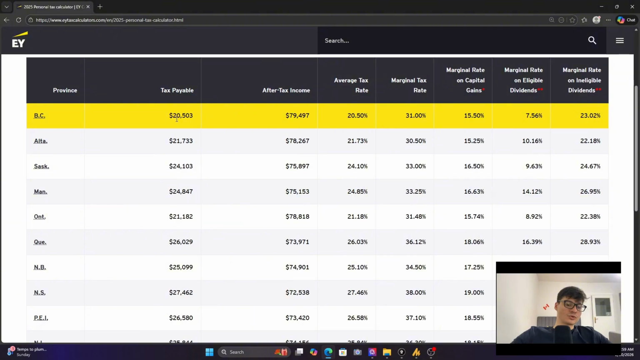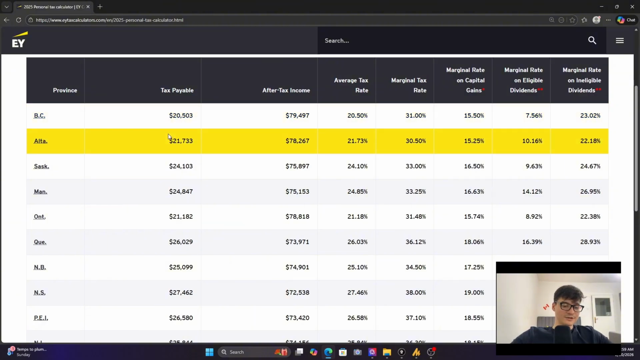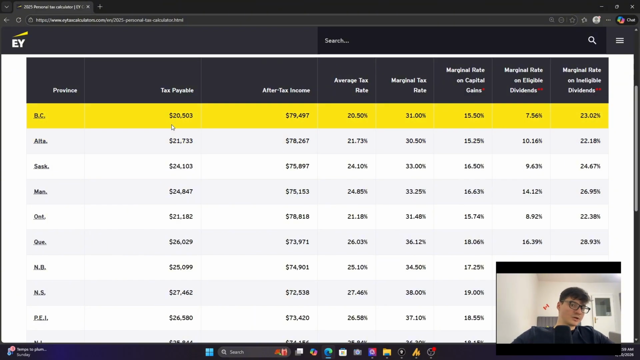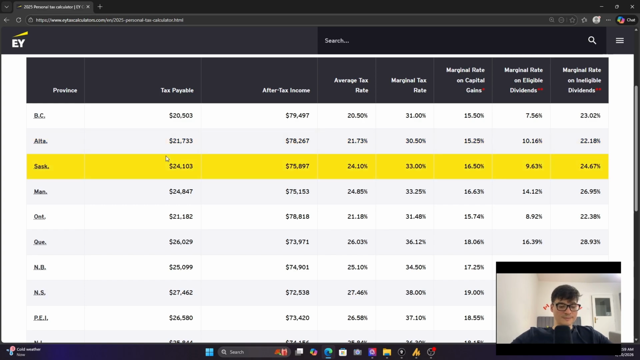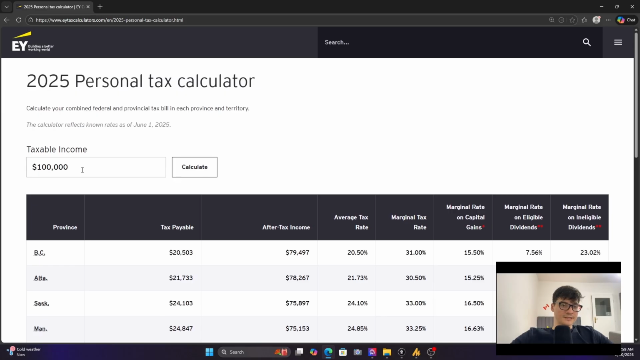So you can see your total taxes for 100,000 would be about 20,503. So quite a bit more than when you have 75,000. So your after-tax income is 79,500, around there, 20.5% average tax rate, and your marginal tax rate at 31%.